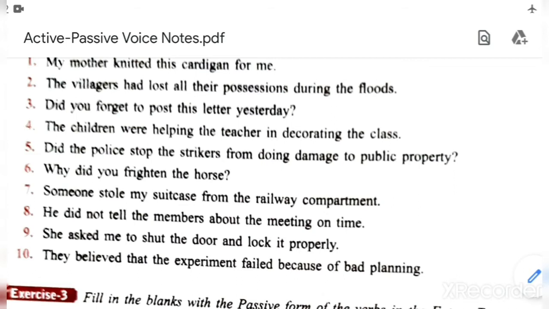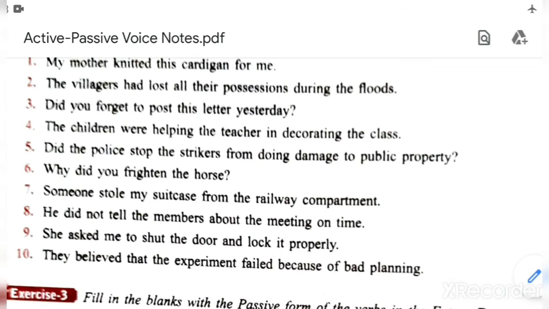The strikers were stopped from doing damage to public property by the police. I repeat the answer. The strikers were stopped, double P-E-D. The strikers were stopped from doing damage to public property by the police.